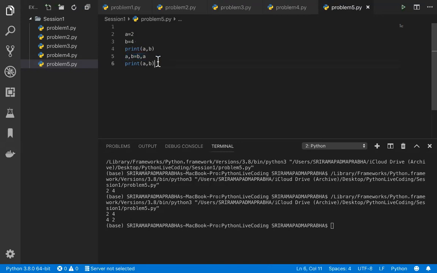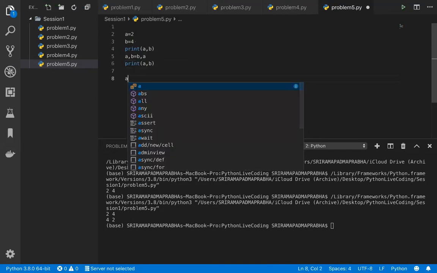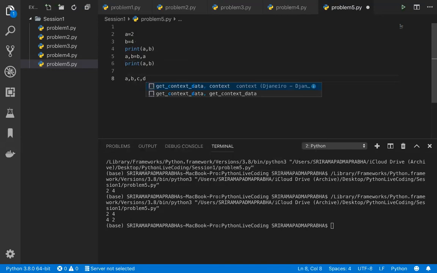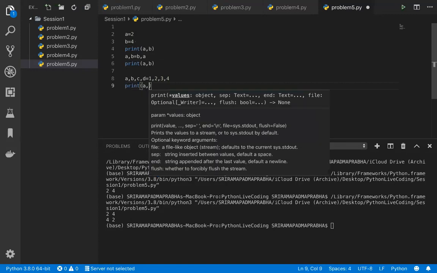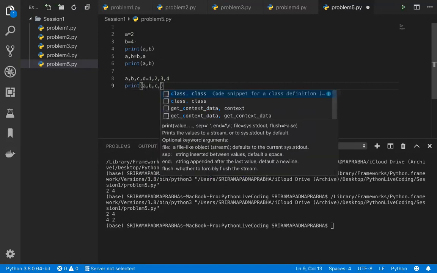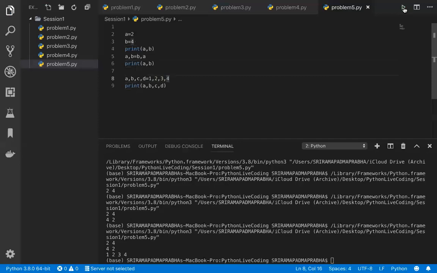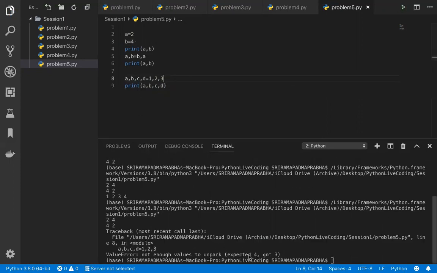So this is called tupling, and we are actually unpacking the output, right? a comma b is equal to b comma a, okay? So basically we are assigning like this. In Python we can assign like this. How many of you know it? I'm not sure. a comma b comma c comma d, and 1 comma 2 comma 3 comma 4. If I want to print these values, I can print a comma b comma c comma d. So each value will be assigned directly here, right? So we got a is equal to 1, b is equal to 2, c is equal to 3, d is equal to 4. This is possible in Python only, right? For example, if I remove one value and I'm trying to assign d, it will throw an error because you are giving only 3 values. There is no value for d, which gives the error basically.